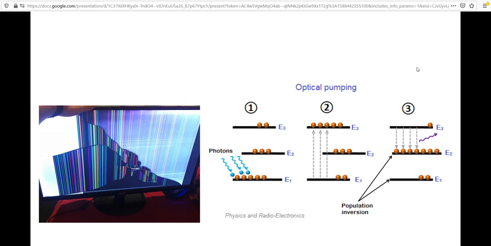Another important aspect of computers is being able to get the information out of the computer. Your computer wouldn't be very useful if the monitor was broken. In an ion trap quantum computer, this can be done with optical pumping. In optical pumping, we power transitions between different states using a laser, and in one state, the logical true, the laser will induce the ions to emit photons, and we can detect these photons, so we know it's in the true state. But if it's in the false state, no photons will be emitted, and so we can build a picture of the information inside.